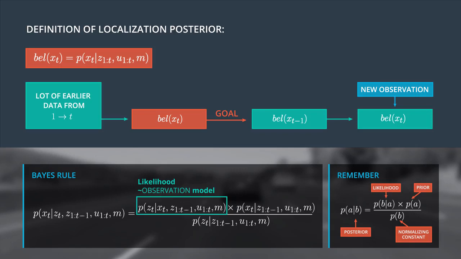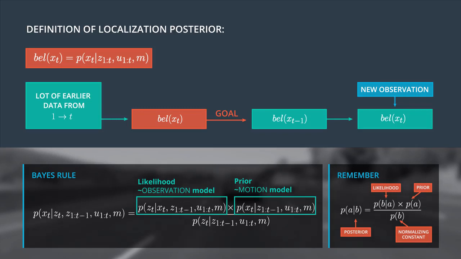The prior is called the motion model. It is a probability distribution of xt given all observations from 1 to t-1, all controls, and the map. Take into account that no current observations are included in the motion model.